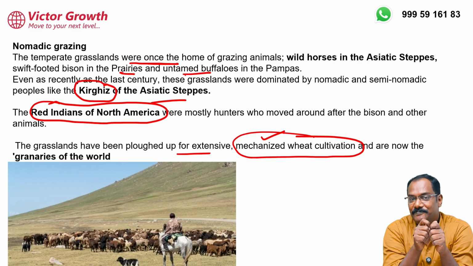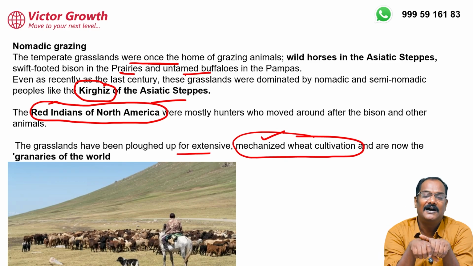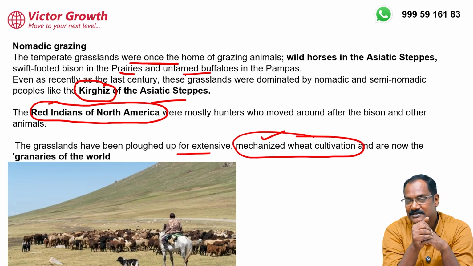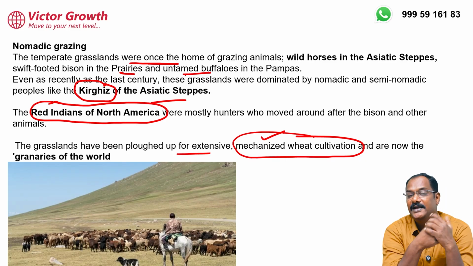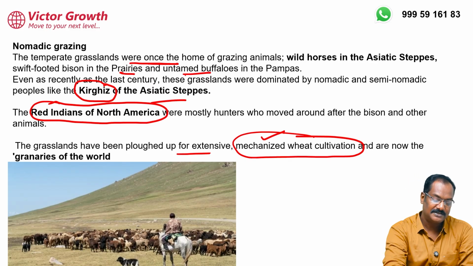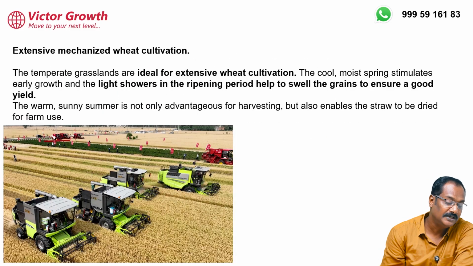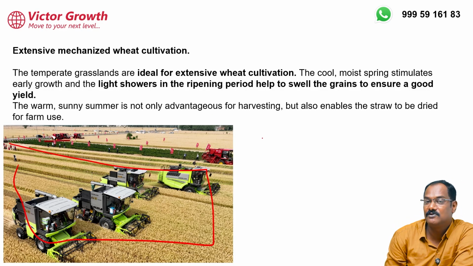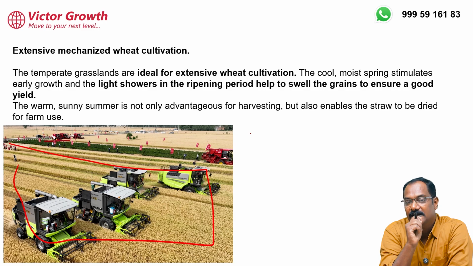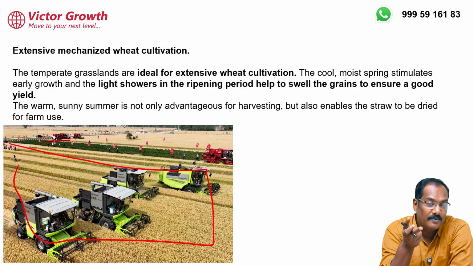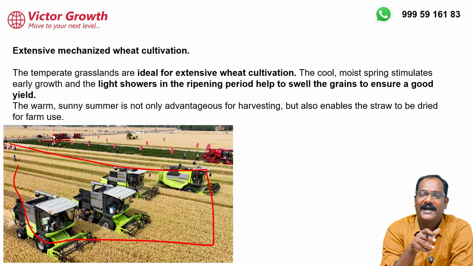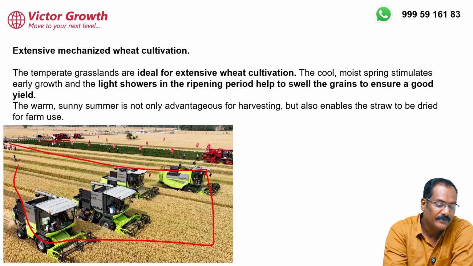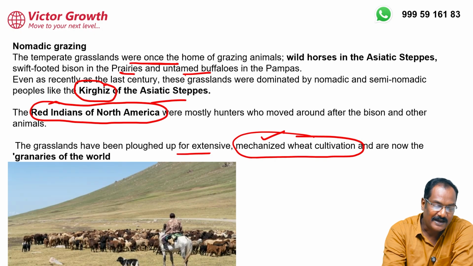Now, one thing you have to note down is that in intensive agriculture like that of India, productivity is high. That means the production per unit area is high. But in this area, the production is very less. But the area being high, see what happens. Look at this image. See, this much big land may belong to one person. But in India, because of fragmentation, the land is very small. So productivity is high in India. I am repeating it: productivity is high in India compared to the temperate grassland, where the land is very big. They don't care much about productivity. Understood? Yeah. So mechanized things happen.